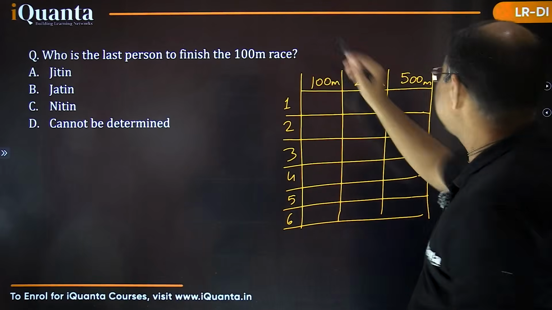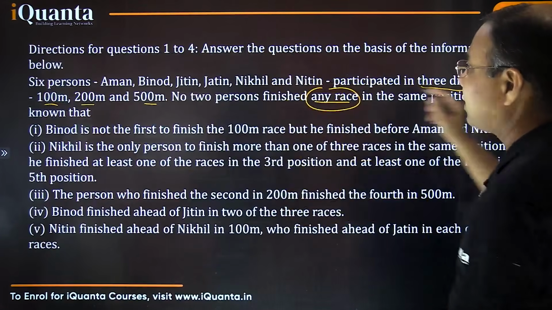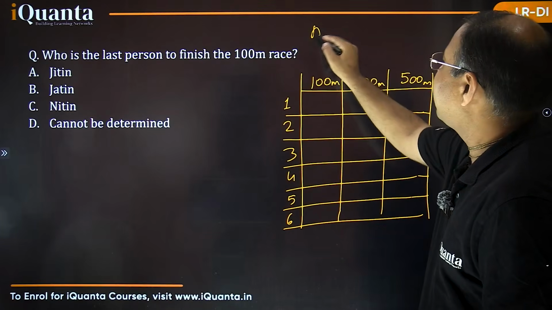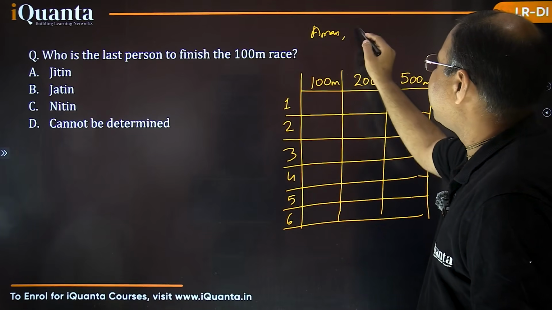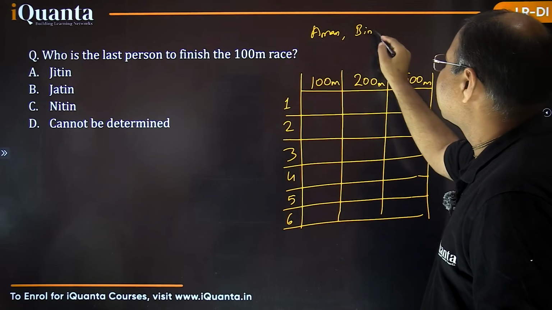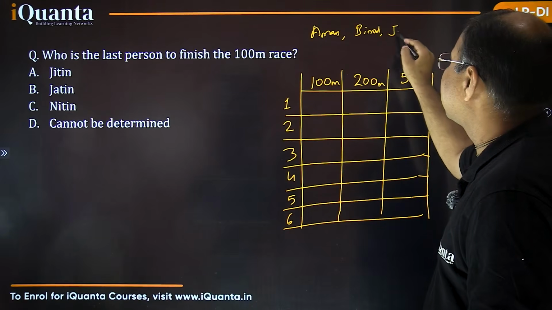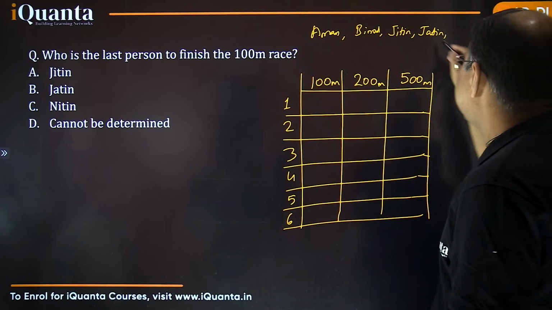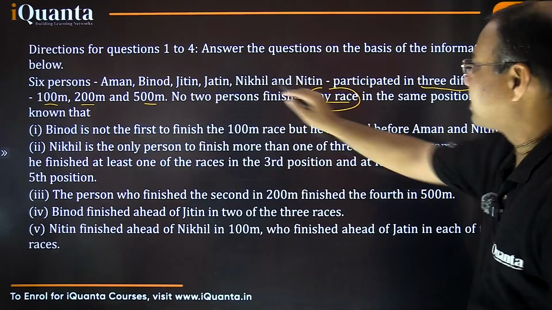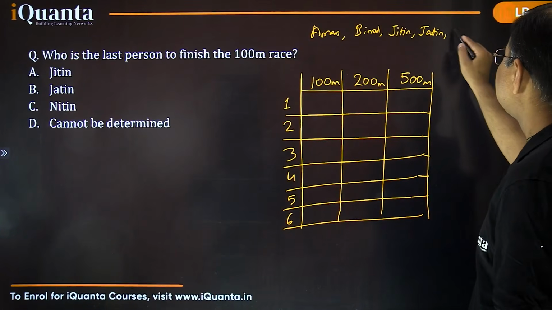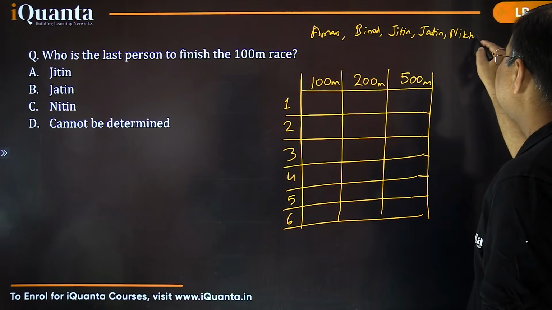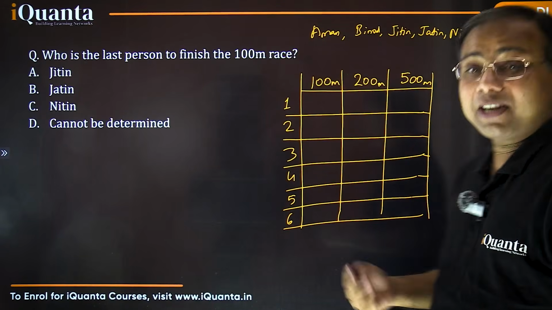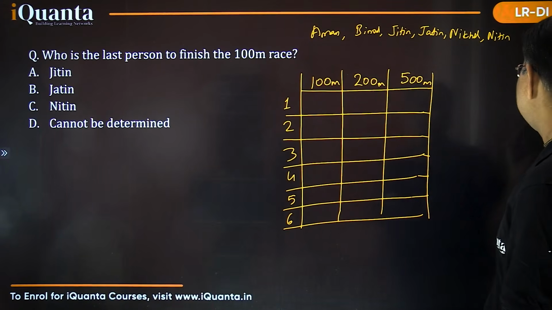Okay, let me write the names also. We have 6 names, I think. Yes: Aman, Binod, Jitin, Jatin, Nikhil and Nitin. So you also get the idea of how you are supposed to write at the time of examination. Okay, let's see the further information.